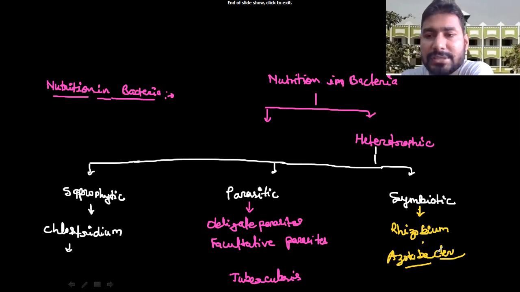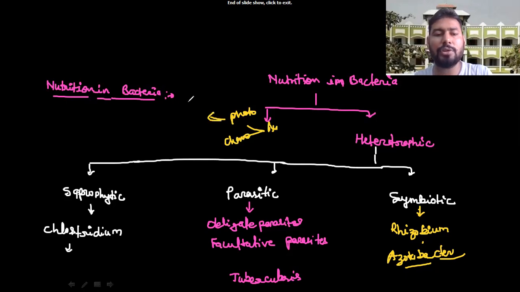Okay, so this is the type of nutrition we have to see. There are two different types of nutrition in bacteria: autotrophic and heterotrophic. In autotrophic there are two: first is photoautotrophic and second is chemoautotrophic.